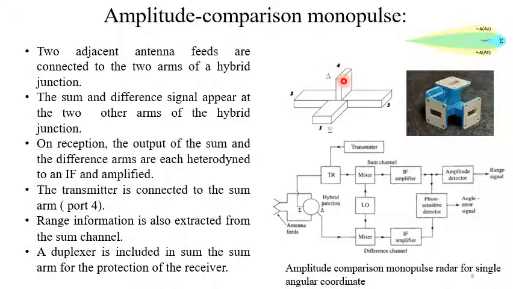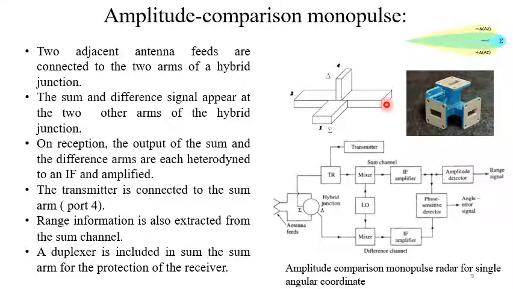Now try to understand the properties of this magic T. So if we insert some power at port 1, that power will be equally divided into port 2 and port 3, and they will appear at these two collinear arms in phase.